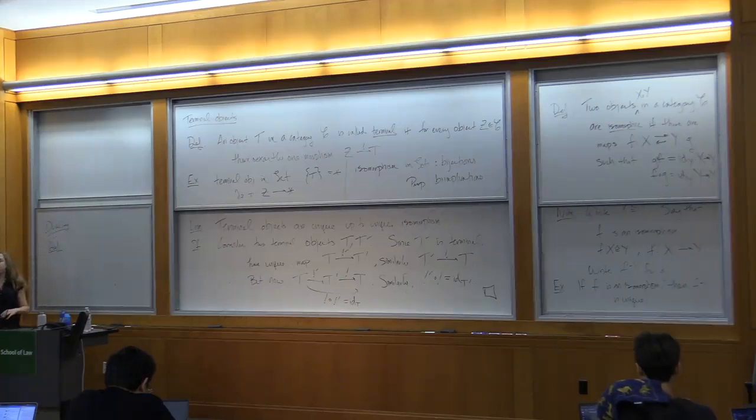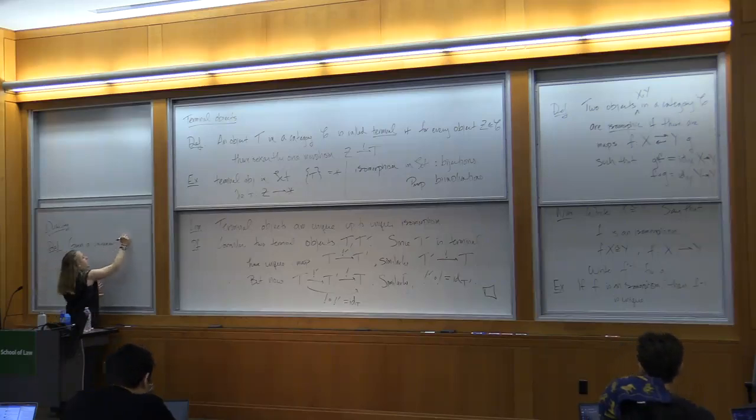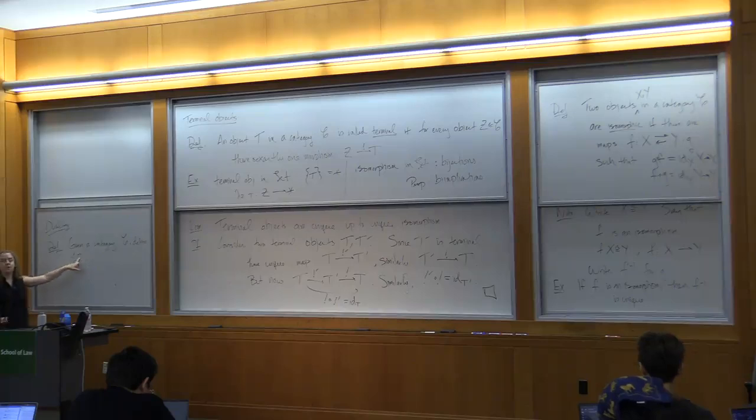First I want to define a new category, given a category. So, given a category C, we're going to define C op, where the superscript is op, and stands for opposite.